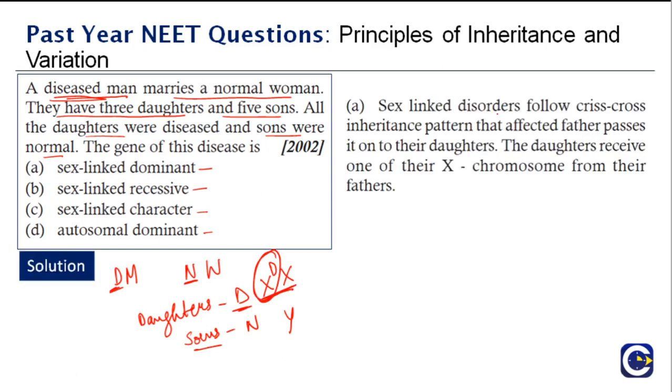Sex-linked disorders follow crisscross inheritance pattern, that an affected father passes it on to their daughters. The daughters receive one of their X chromosomes from their fathers, and if that results in a disease, then it is a dominant disease. So the answer is A, sex-linked dominant.